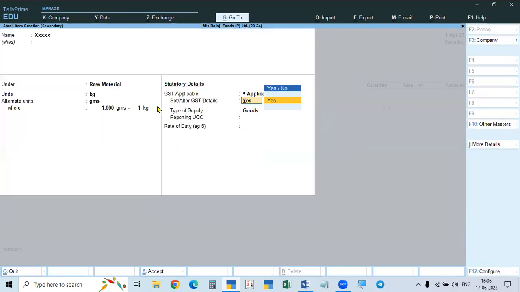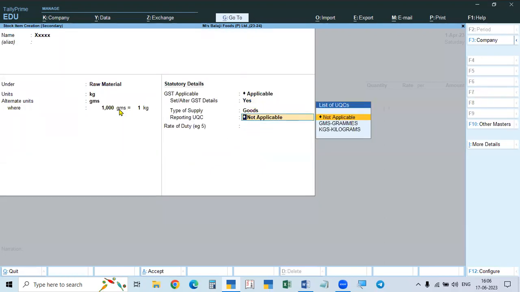Like this, you complete, and after that, after completing this, you will come to this one, goods, and very important here. So when there are two units, alternate units, which unit we use mainly? That is the reporting unit, kilograms or grams. We use only kilograms, we report. If there are grams, 15 grams means 0.015 kg. 200 grams means 0.200 kg. Like that we report. So we have to take kilograms as the reporting unit, then accept this.